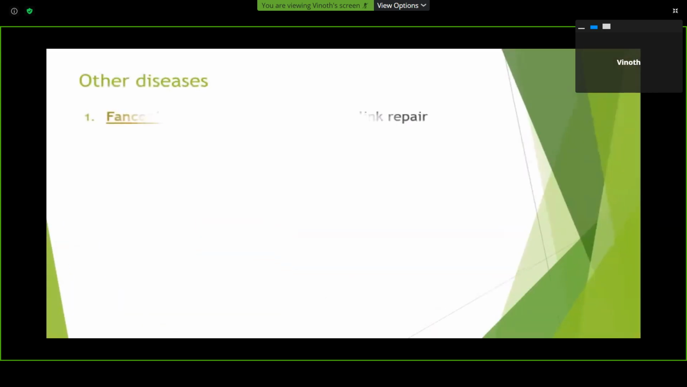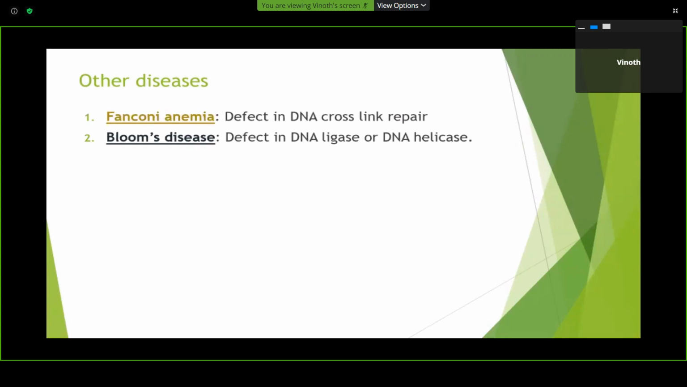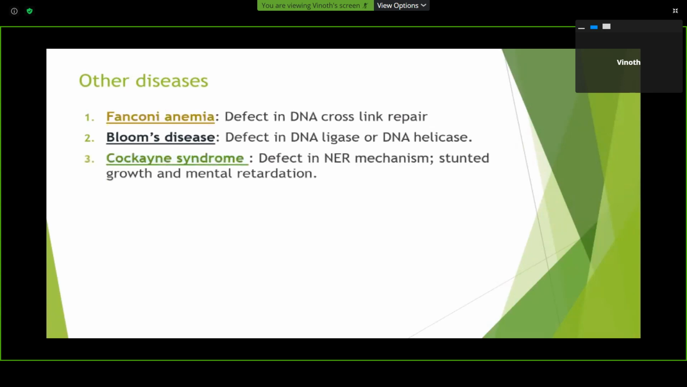And some other diseases of DNA repair mechanism defect. Fanconi anemia, defect in DNA cross-link repair. And Bloom's syndrome, defect in DNA ligase or DNA helicase. Cockayne syndrome, defect in nucleotide excision repair mechanism, with stunted growth and mental retardation. We saw the two proteins CSA and CSB in the nucleotide excision repair mechanism. If there is a defect in that, Cockayne syndrome will occur, and then Lynch syndrome, a mismatch repair defect.